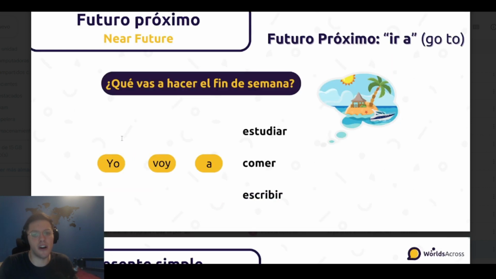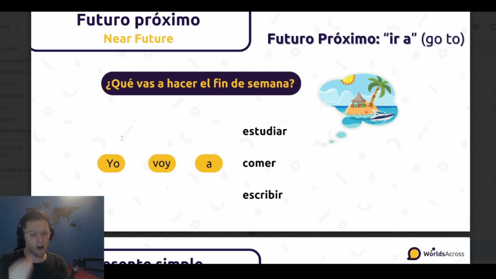Then we've also learned about ir a. This is the go-to. This is the near future in Spanish. When we are talking about things that are close to us in the future with a strong link to the present, we use voy a. And the important thing to remember about near future is that we only really conjugate the verb ir.